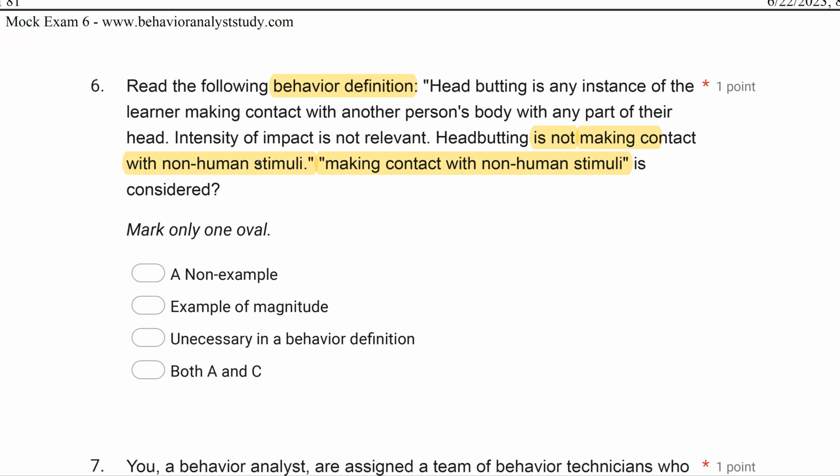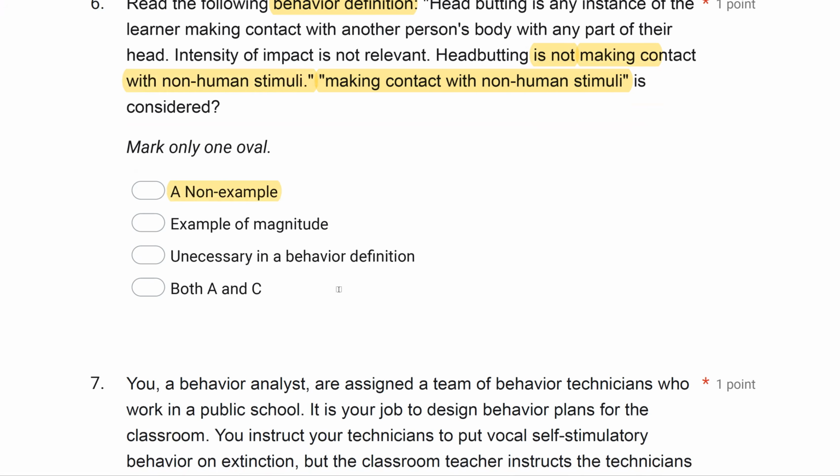So not making contact with non-human stimuli is considered a non-example. This is what it isn't. This is what it doesn't look like.